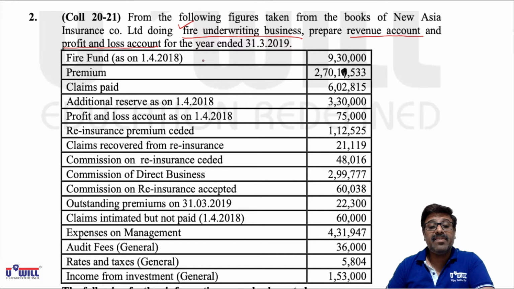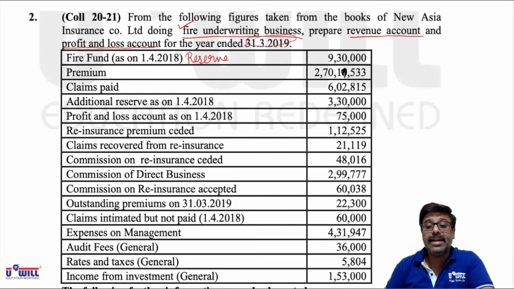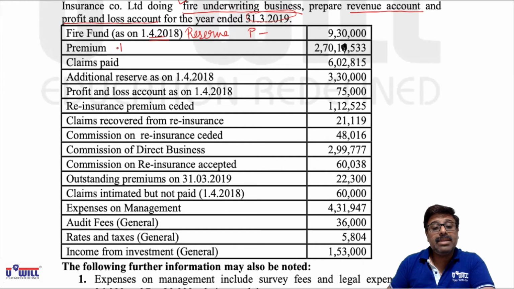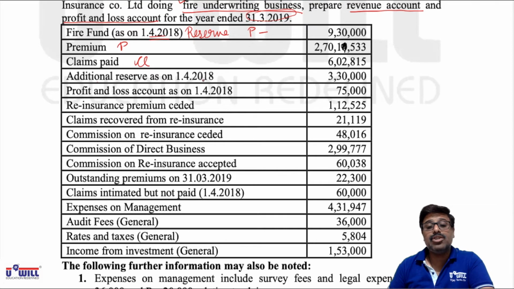Fire fund. Fire fund means reserve for unexpired risk. We have to make on 31/3/19. So 1/4/18 means opening balance. We will minus from premium income. Premium itself is premium income, P. Claims paid, CL. Additional reserve as on 1/4/18. Additional reserve effect will remain same as the reserve for unexpired risk.